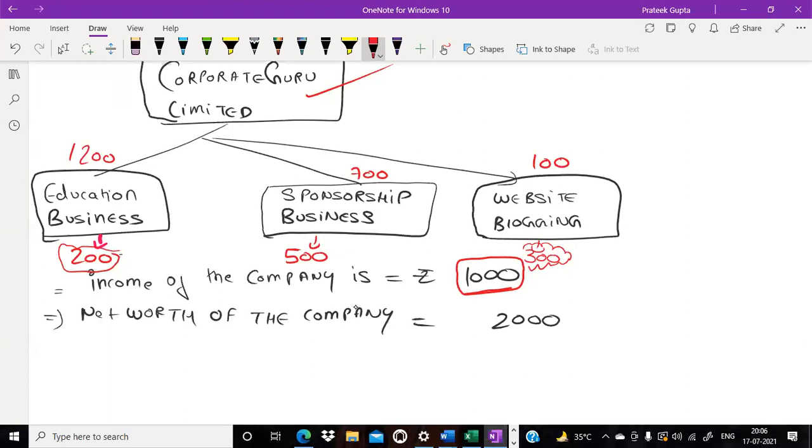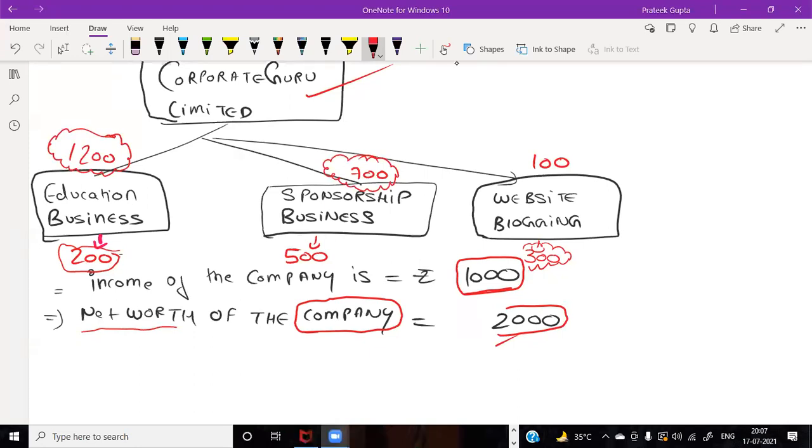So the net worth of the company, the overall net worth of Corporate Guru Limited, is rupees 2000. Now, let's say my investment in the education business is 1200, my investment in the sponsorship business is rupees 700, and my investment in the website blogging is rupees 100.